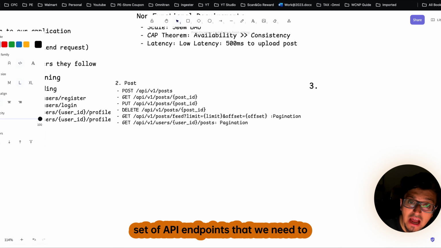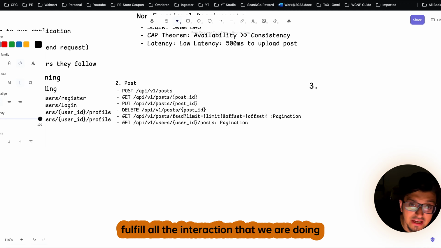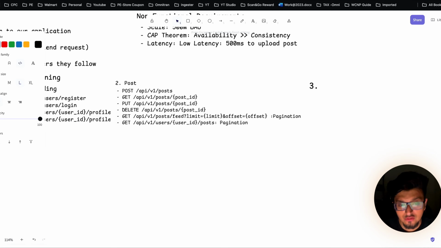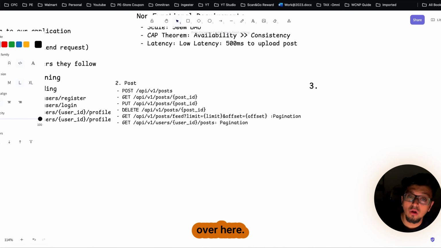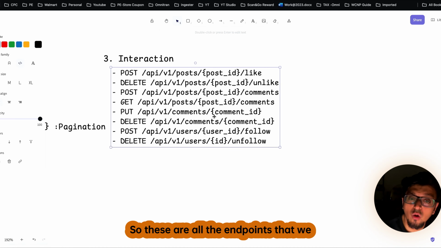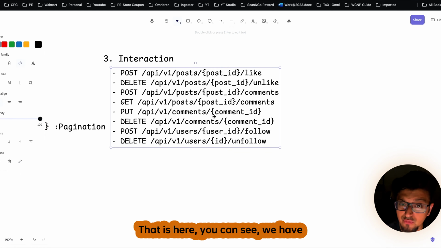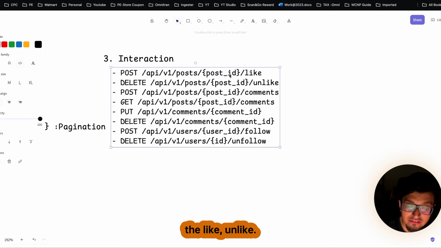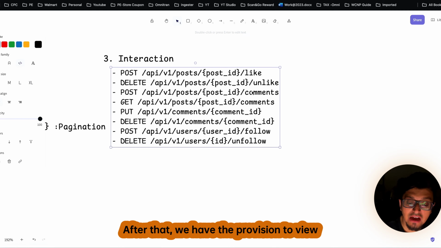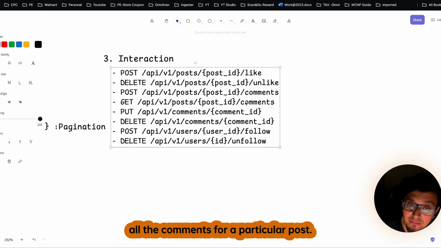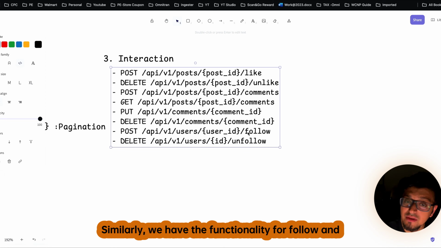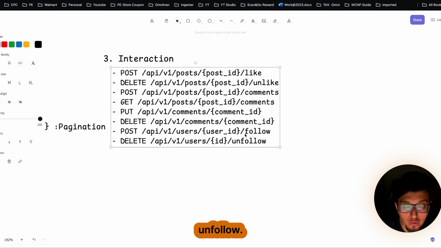So here we will have our next set of API endpoints that we need to fulfill all the interactions that we do on social media. Let me list down all those things over here. So these are all the endpoints that we need to fulfill the functionality of interaction between the users. That is, here you can see we have like and unlike. After that, we have the provision to view all the comments for a particular post. Similarly, we have the functionality for follow and unfollow.